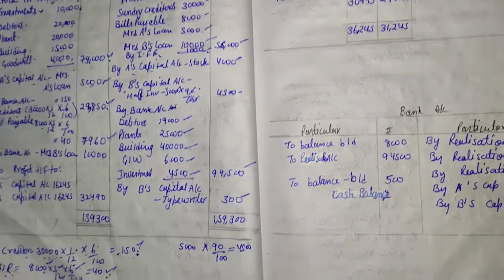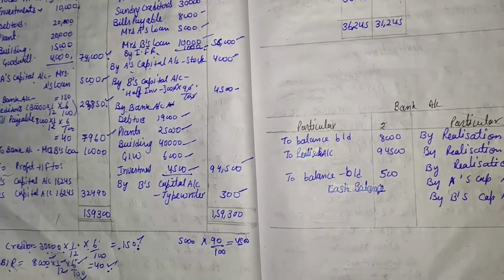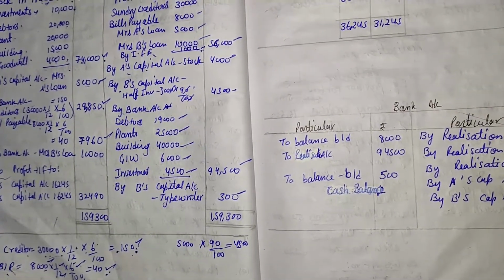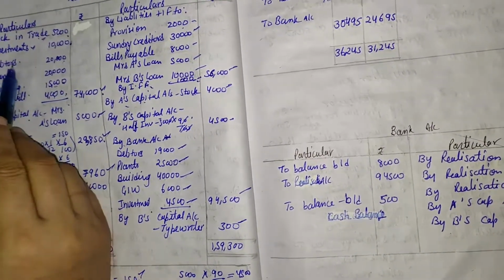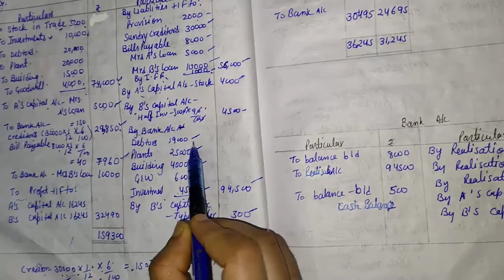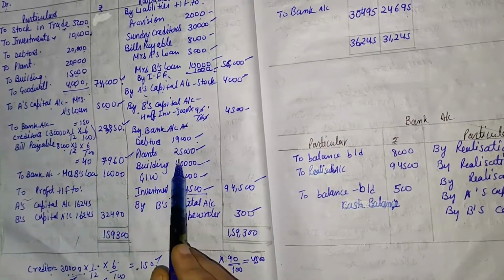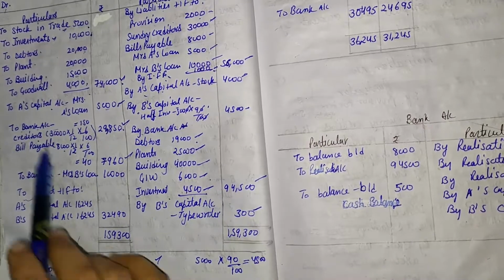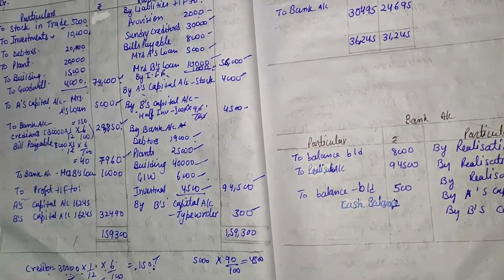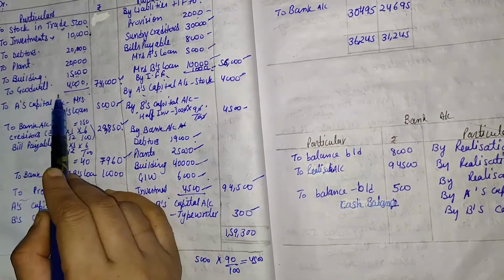After that we analyze whether all the assets are settled or not. First of all, investment is settled. Second, debtors are also settled. Plant is also settled, building is also settled, and goodwill is also settled. It means all the assets are settled.